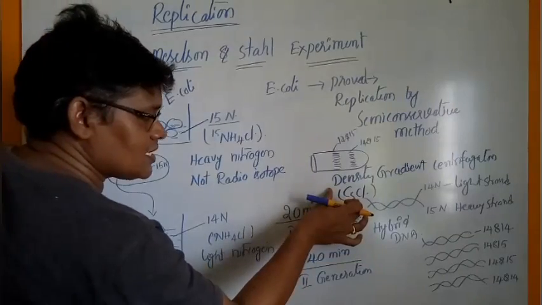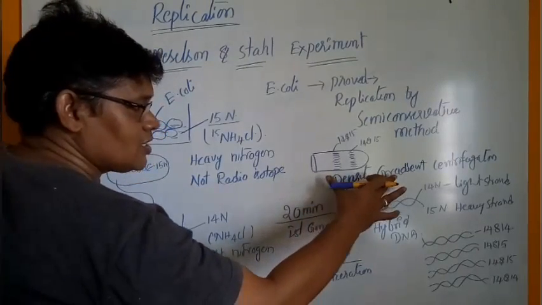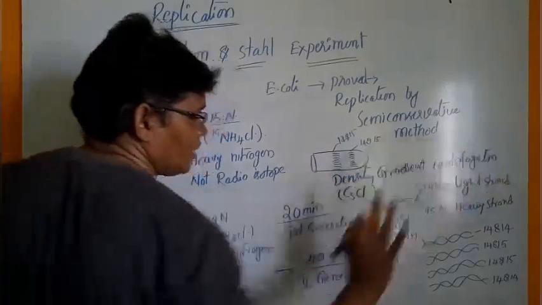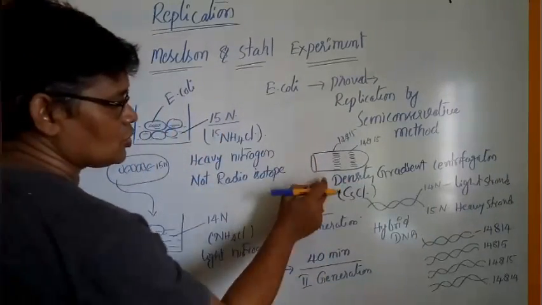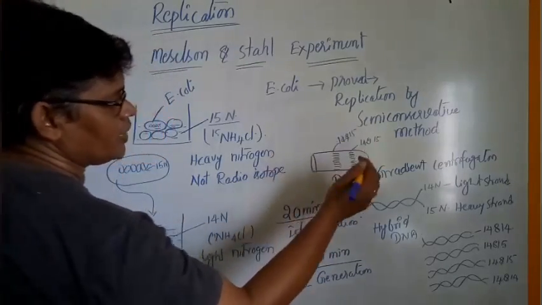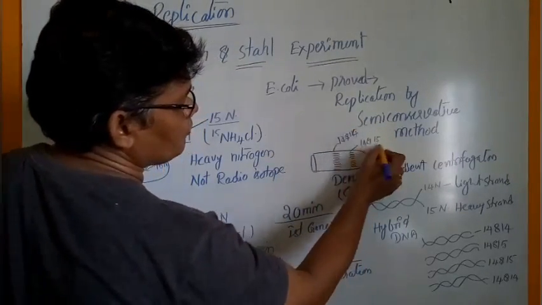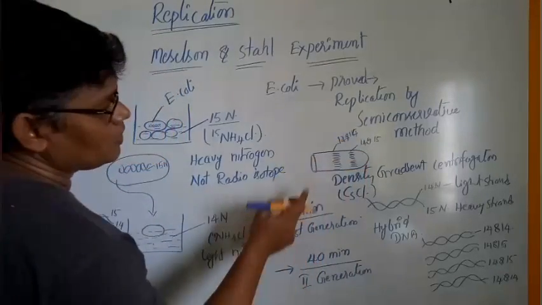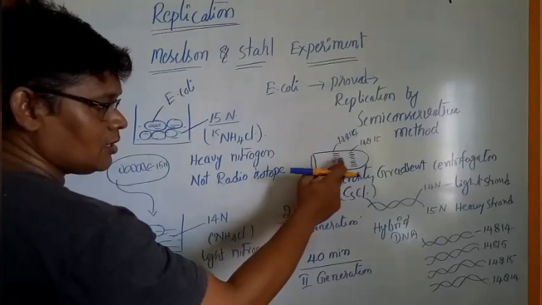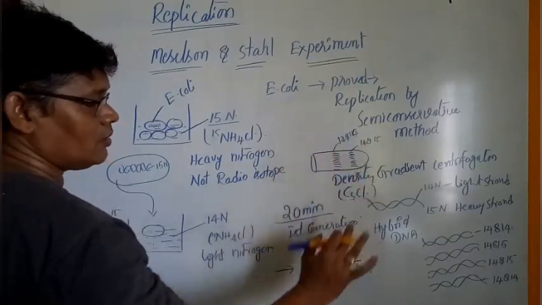With the help of this centrifugation process, the two types are separated. So it shows 2 layers. One is 14-15, the second one is 14-14. The 14-14 molecules are considered light DNA molecules. The 14-15 molecules are hybrid DNA molecules.